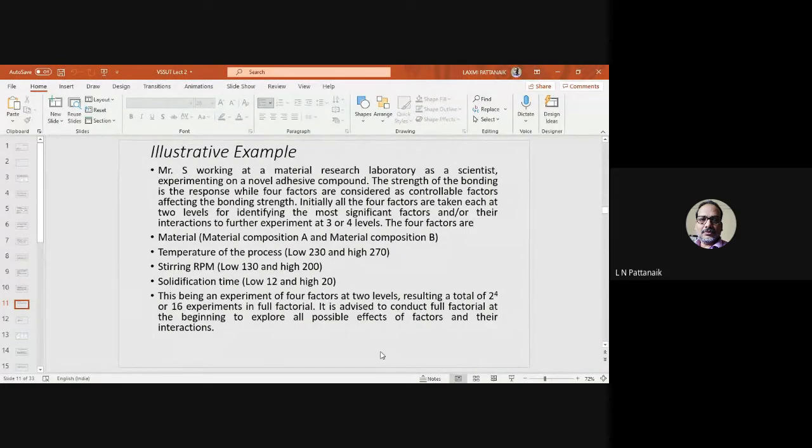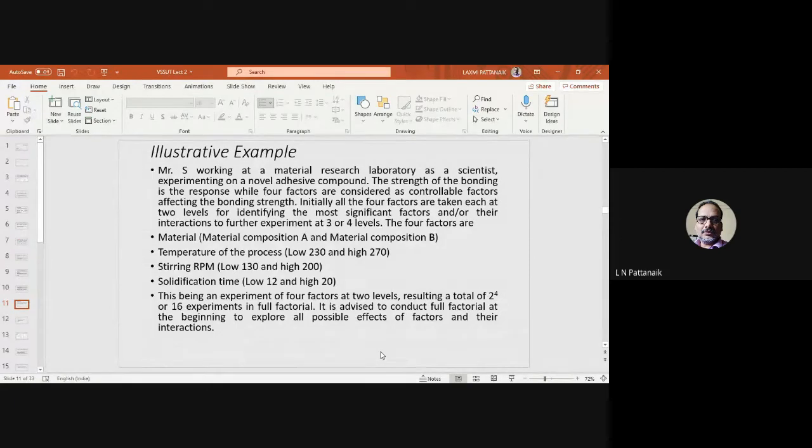Again, the time for the solidification is also at 2 levels. So these are the 4 factors which you want to include in your DOE analysis, and you have a single response, that is the bonding strength. How these factors are affecting the bonding strength of your final product.